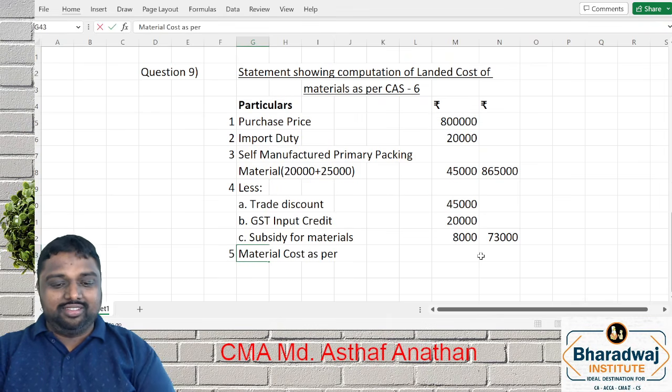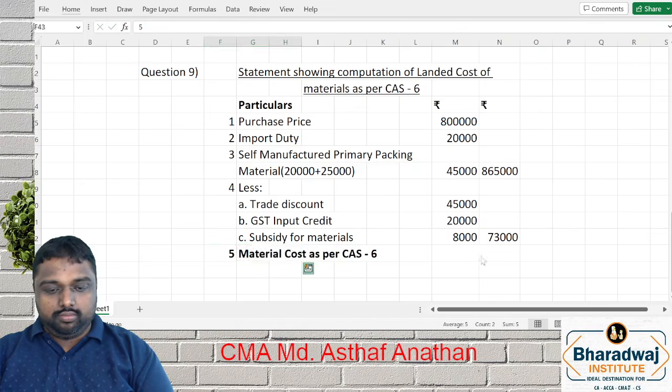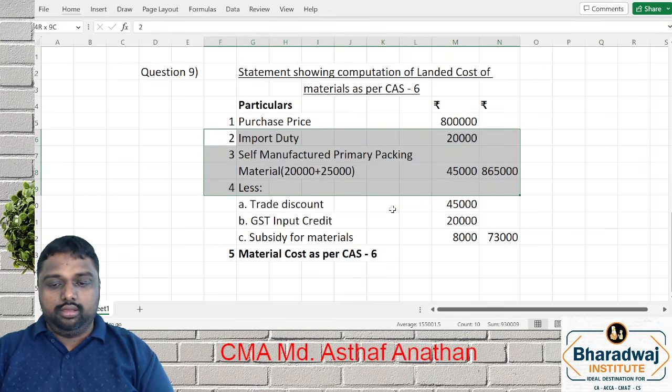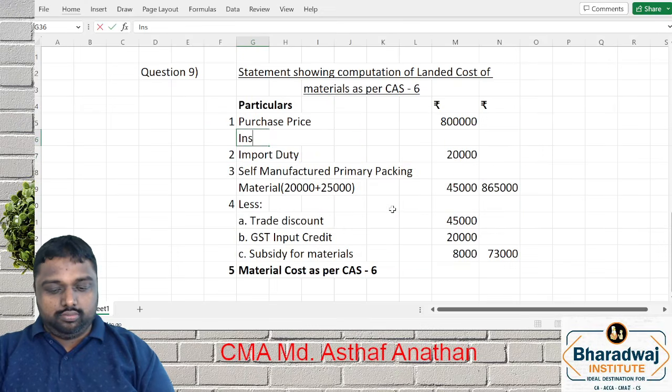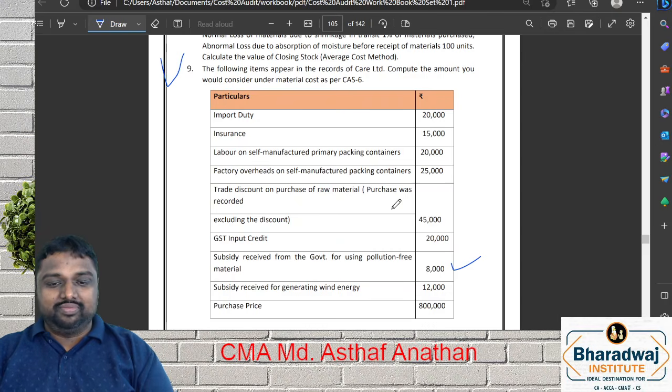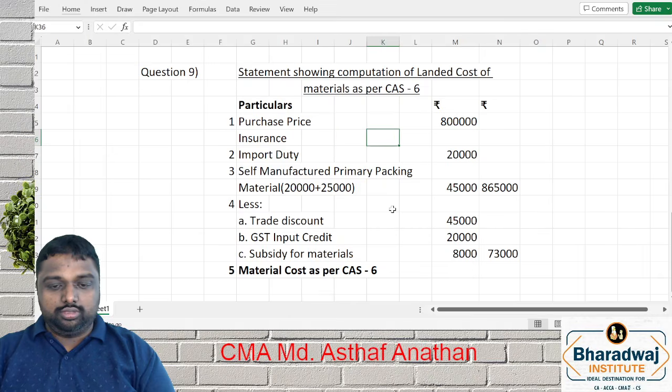Material cost as per CAS. Insurance, we will take it. Insurance I just missed. I told we have to take it. Maybe in the order it is just missed. What is the insurance amount? 15,000.